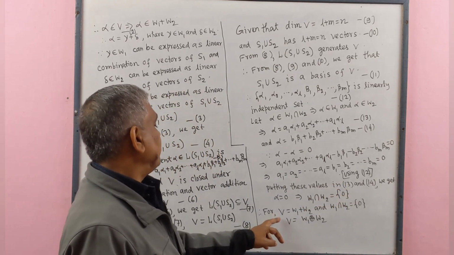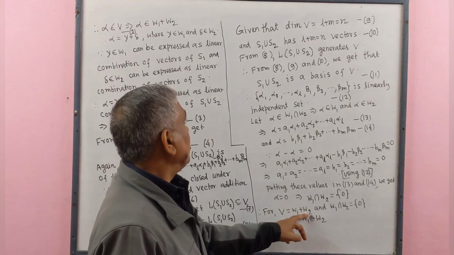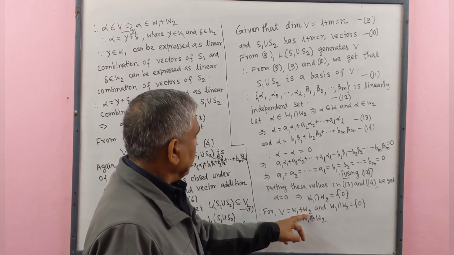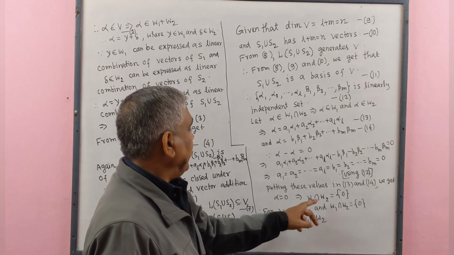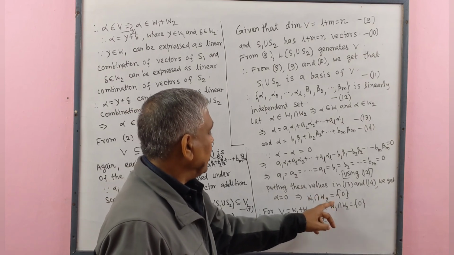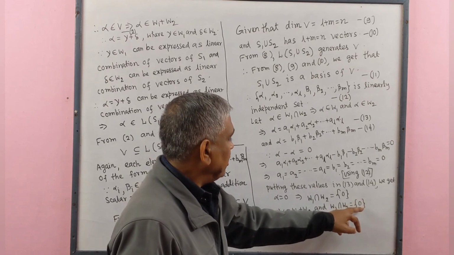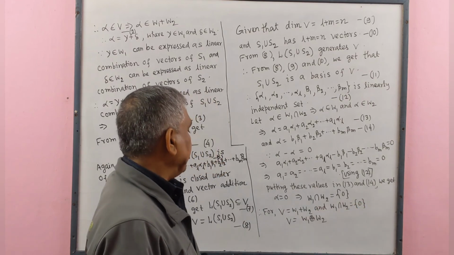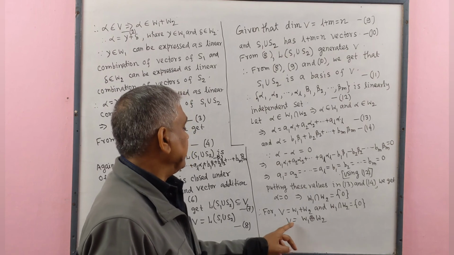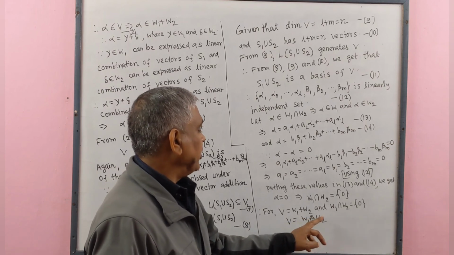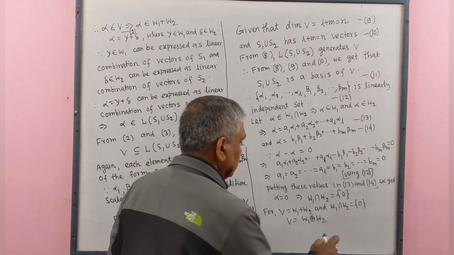Therefore, V equals W1 plus W2, which was already given, and now we get that W1 intersect W2 is a set containing only the single element 0. Then V is the direct sum of W1 and W2. Proved.